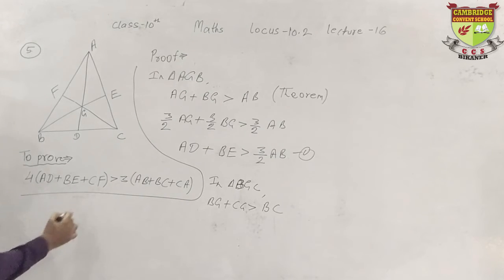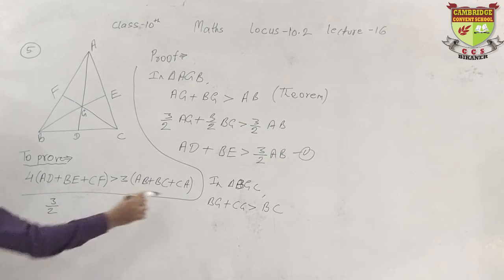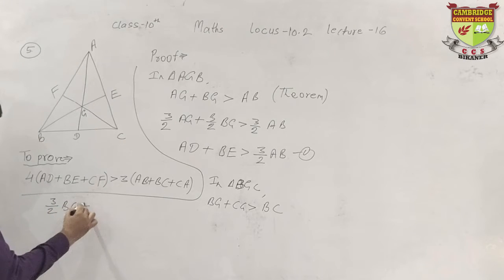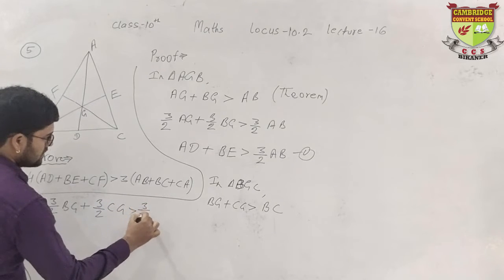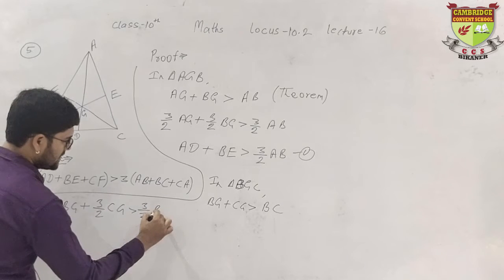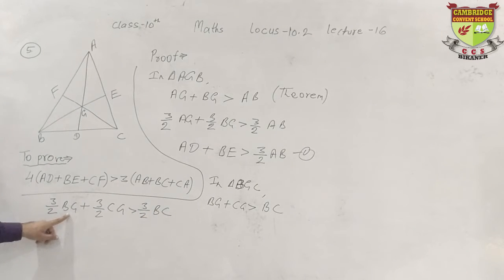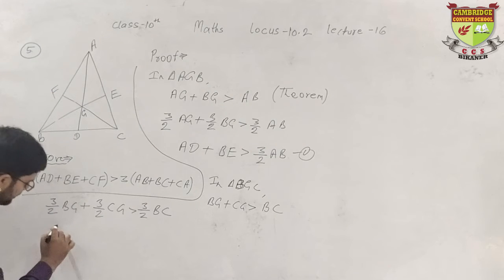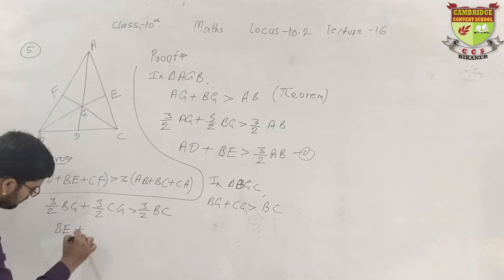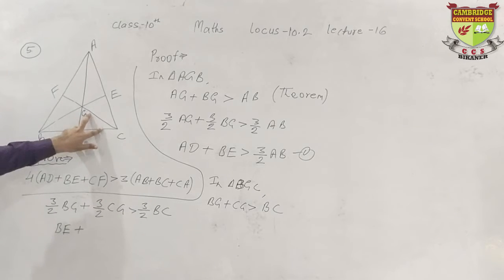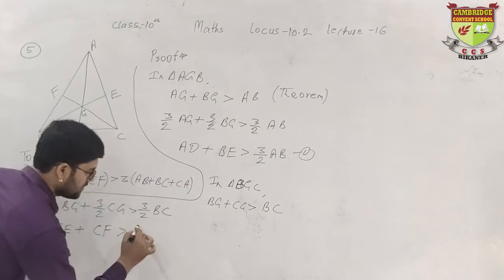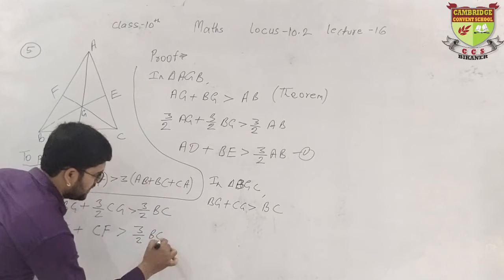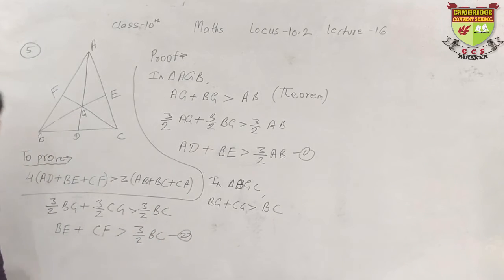Multiply by 3 upon 2. 3 upon 2 BG plus 3 upon 2 CG is greater than 3 upon 2 BC. And what will we get? 3 upon 2 BG is BE, plus 3 upon 2 CG is always CF, greater than 3 upon 2 BC. Give this the name equation number 2.